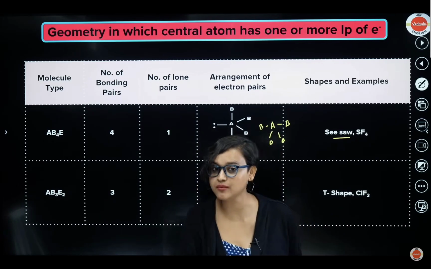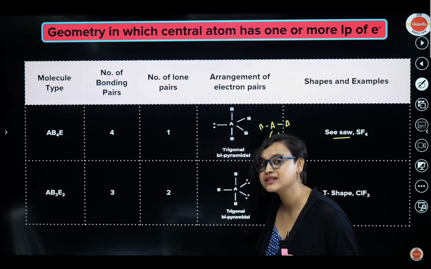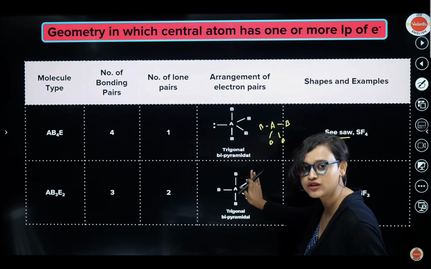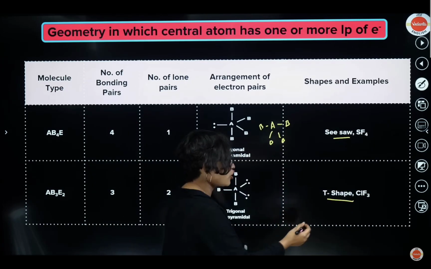Now we go to 3 plus 2. Once again, steric number is 5, same arrangement, trigonal bipyramidal. But this time, the shape becomes T shape. See, close these 2 lone pairs. What do you see? T shape, exactly what we have written here. ClF3 has T shape. This is also called an interhalogen compound.